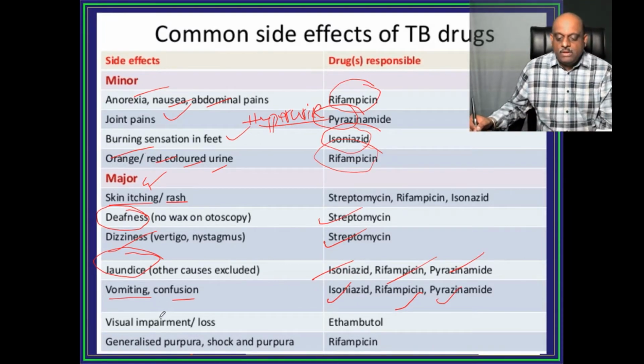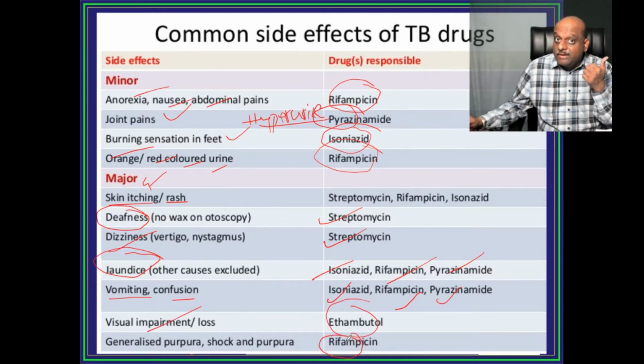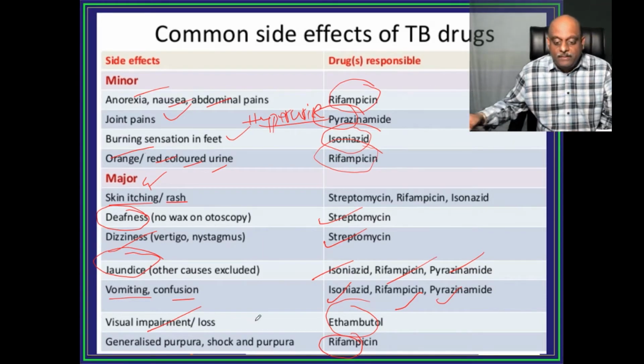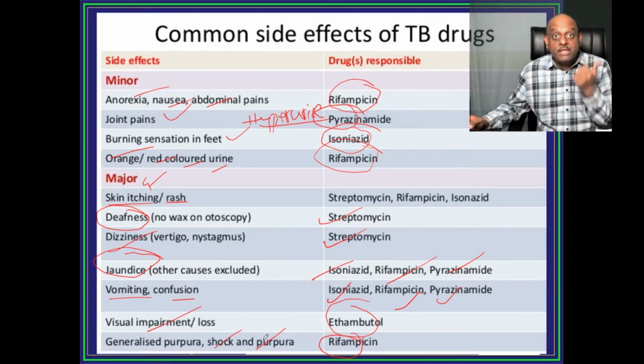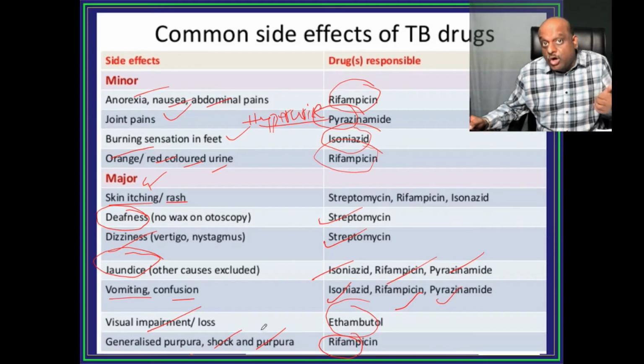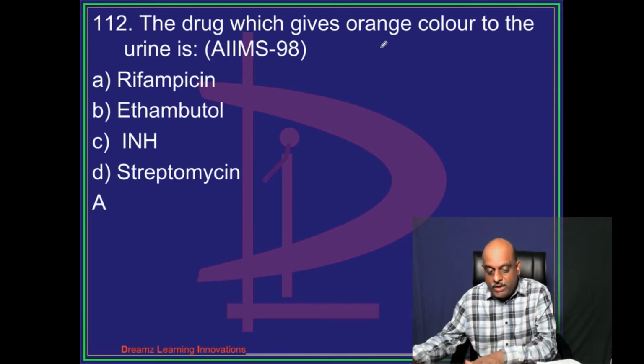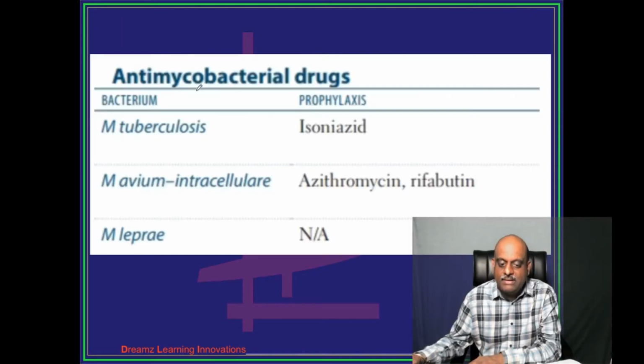Right? Now, ethambutol leads to visual impairment and rifampin can lead to shock. Rifampin can lead to purpura. Please don't forget, rifampin can lead to generalized purpura. So this is a very important major side effect: rifampin-associated shock, rifampin-associated purpura, you should not forget. Now doctor, the drug which gives orange color is rifampin.